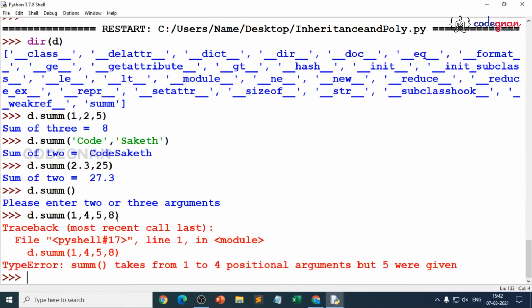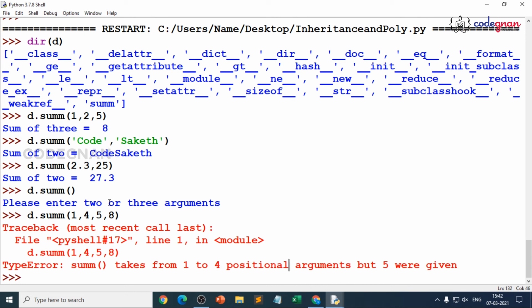There you go. It takes 1, 2, 4 positional arguments, but 5 are given, because self is again treated over there. So 3, 2 or 1. Or if you don't give anything, you are getting this: please enter 2 or 3 arguments. So that is how we are overloading our sum method.